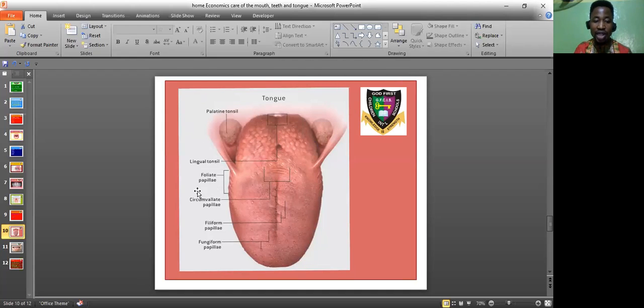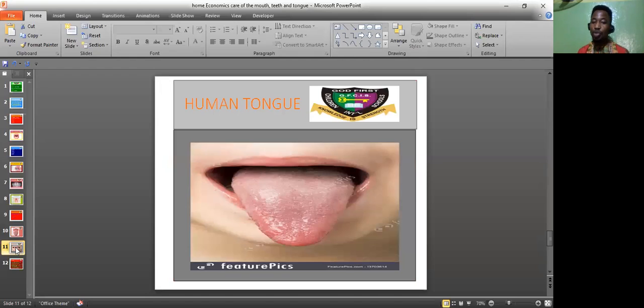And here is foliate papillae. Here is circumvallate papillae. And here is filiform papillae. And here is fungiform papillae. Now, those are the parts of your tongue. So let me show you a typical human tongue. This is a typical human tongue. This is what the human tongue looks like, and I have just shown you the structure and how it's labeled.